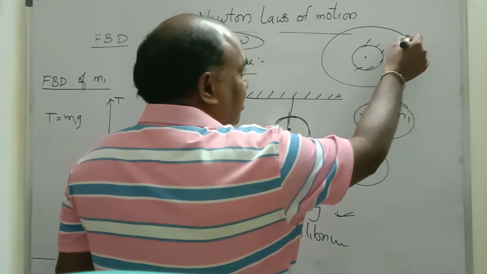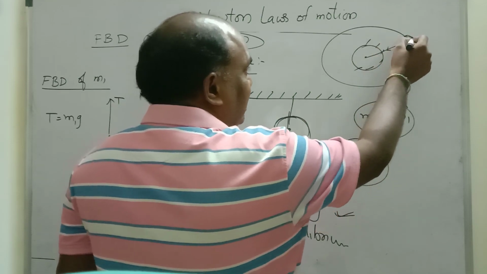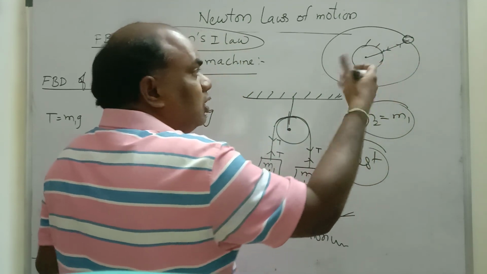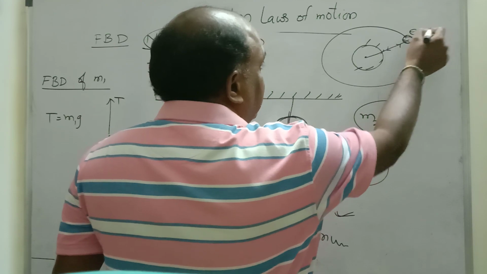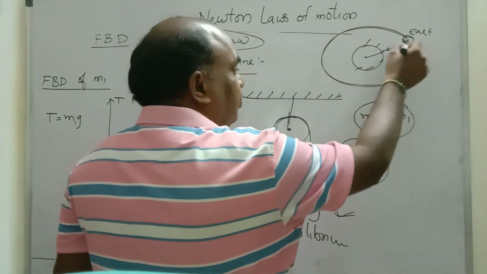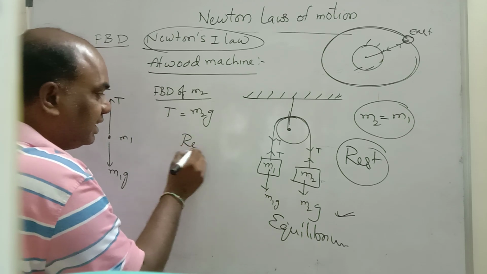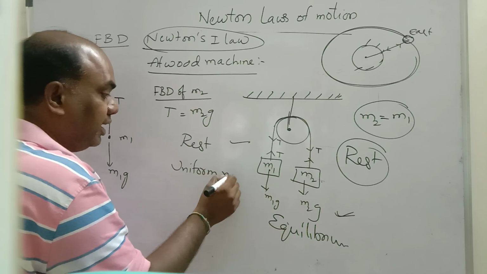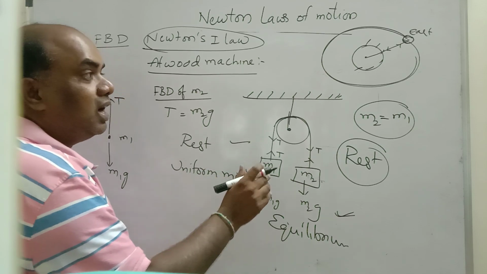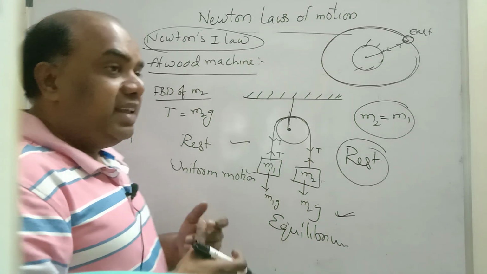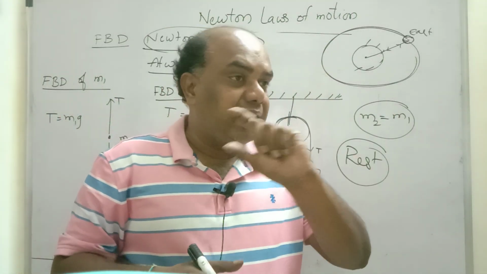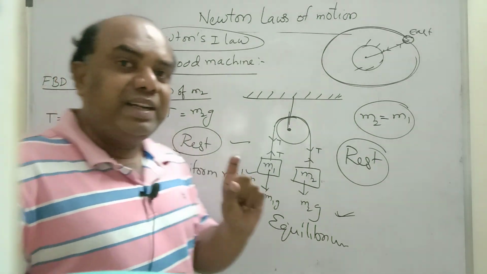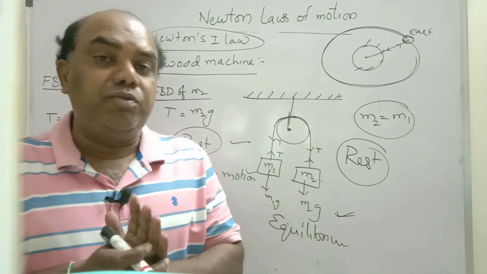The center of the sun is pulling the earth towards its center. The earth is going away from the center. These two forces are equal and opposite. So many forces are acting on the earth, but still it is in uniform motion. That means if a body is at rest, it will be at rest only. If a body is in uniform motion, it will be in uniform motion only, unless an external force is applied. There is an extra force present, then only it comes out from its equilibrium state, from its rest position.